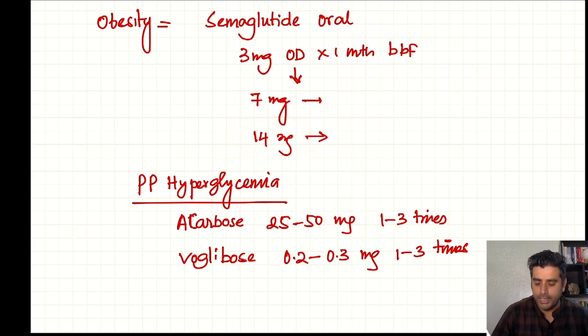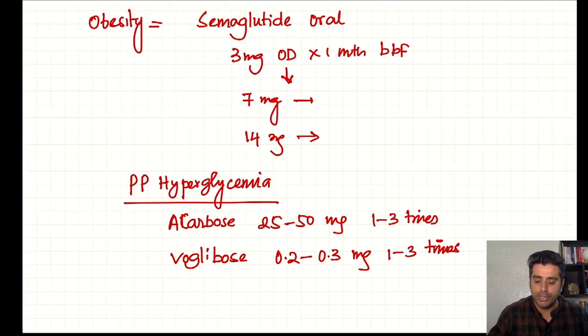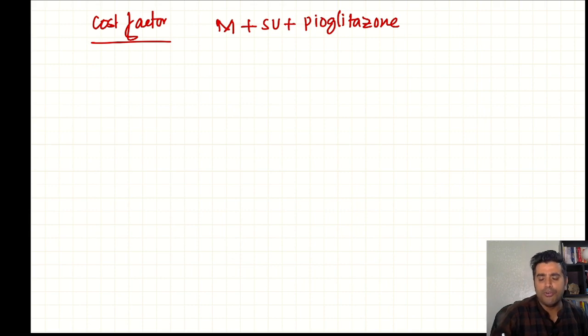Postprandial hyperglycemia is one of the most common scenarios we can see in diabetic treatment patients. There we can use acarbose and voglibose, according to the meal. Along with the meal, we can give 25 to 50 milligram, 1 to 3 times daily. Acarbose is taken along with the food, or if you use voglibose, 0.2 to 0.3 milligram, 1 to 3 times daily. With this we can go for this oral hypoglycemic agent treatment.